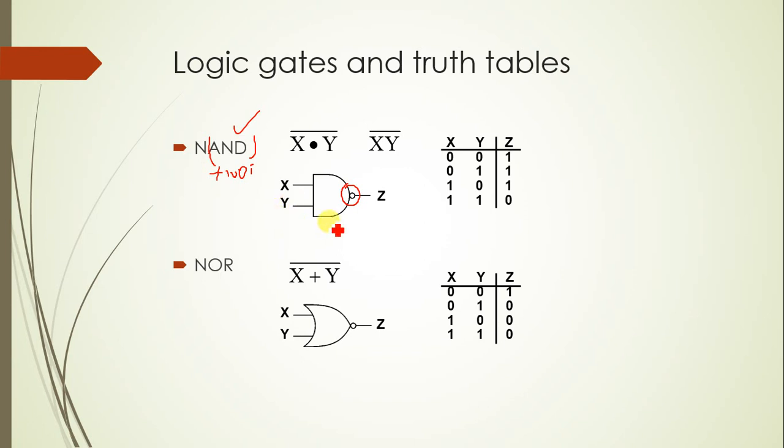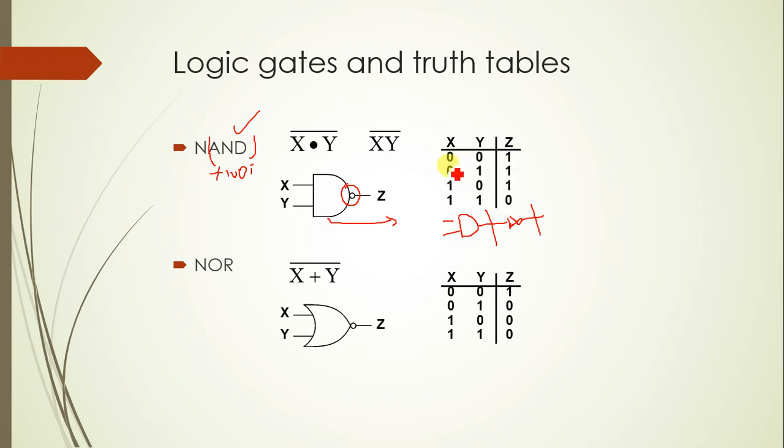The same thing can be written as: this is an AND gate, two inputs, you get one output, and you apply it to a NOT gate. Very simple to solve: you solve and then complement it, that becomes NAND. In a NAND gate also you have two inputs or multiple inputs, and the output remains one.